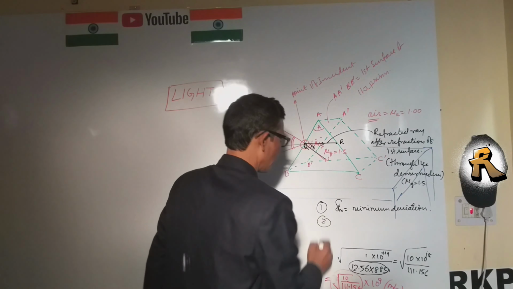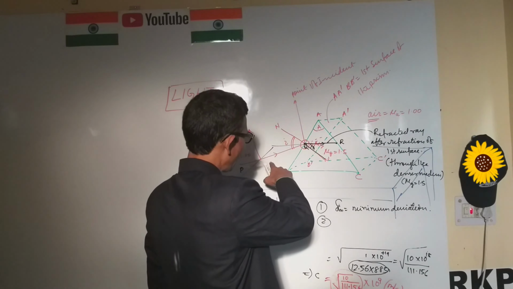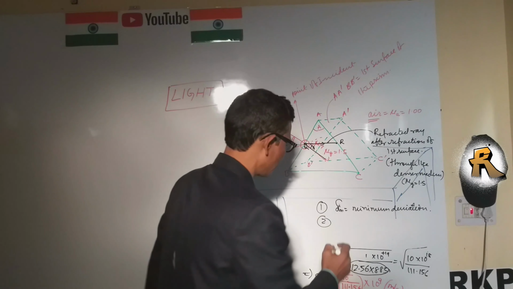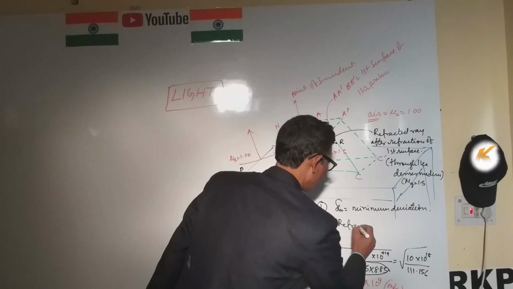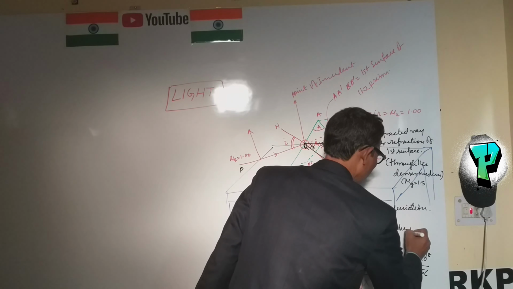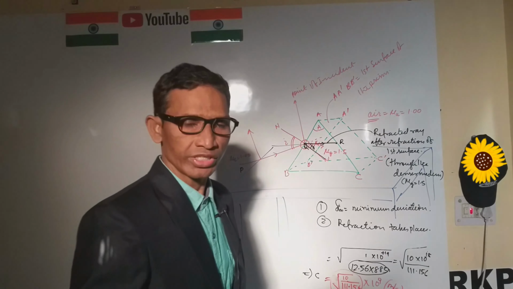Second, why does it take minimum deviation? When the light travels through the denser medium, refraction takes place. What kind of refraction takes place?